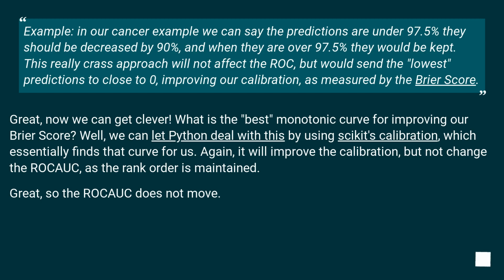Great, now we can get clever. What is the best monotonic curve for improving our Brier score? Well, we can let Python deal with this by using scikit-learn's calibration, which essentially finds the curve for us. Again, it will improve the calibration, but not change the ROC AUC, as the rank order is maintained. Great, so the ROC AUC does not move.